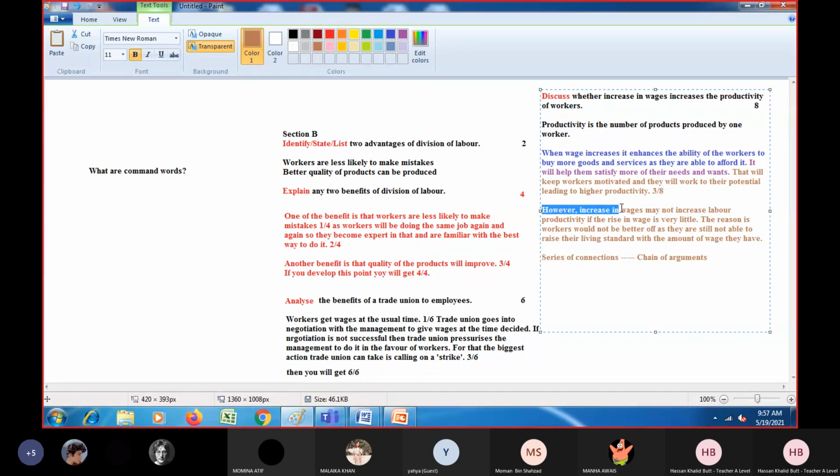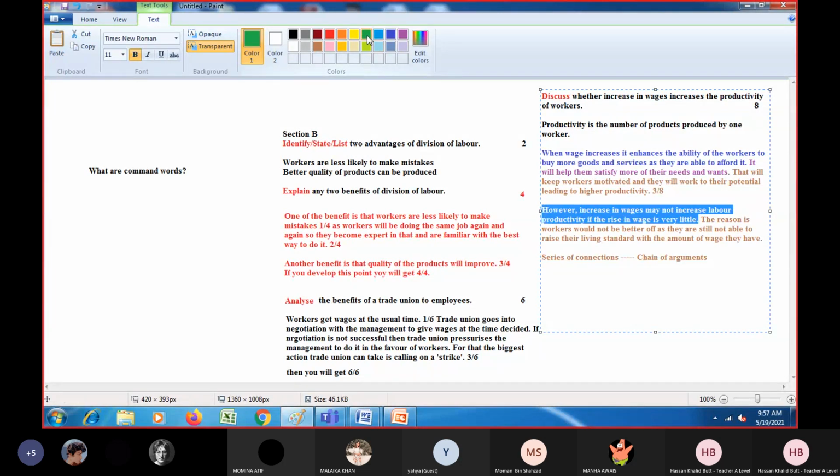However, increase in wages may not increase the labor productivity. This is not an argument. We just started this way that now we are going to give a counter argument. Okay, we are going against the statement. So the argument really starts from there. If the rise in wage is very little, this is one argument which is there.